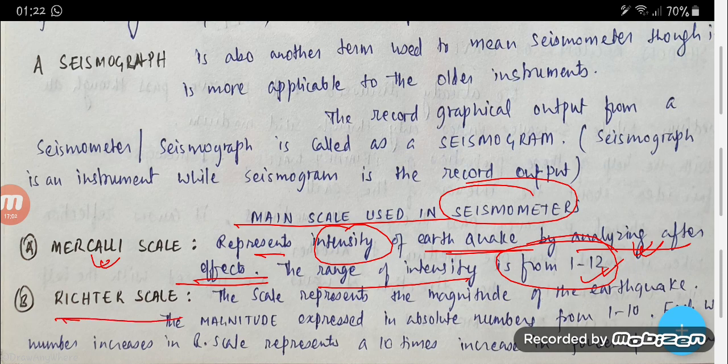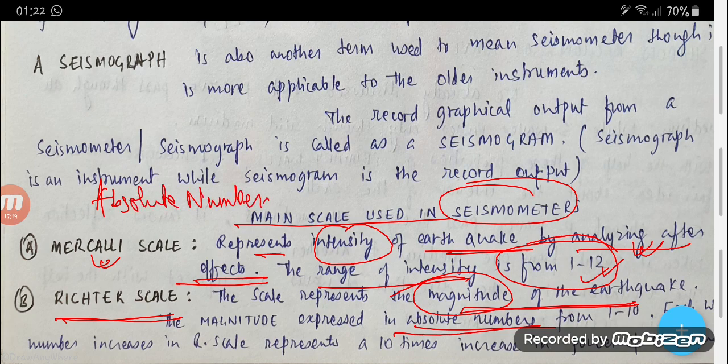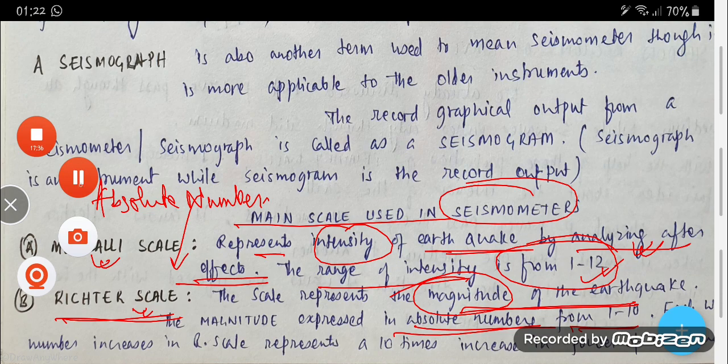And the Richter scale. The Richter scale represents the magnitude of the earthquake. And the magnitude is expressed as absolute numbers. So it is on a Richter scale from 1 to 10. Each whole number increase on the Richter scale represents a 10 times increase in the power of the earthquake. So that is the Richter scale. So we have discussed the waves.